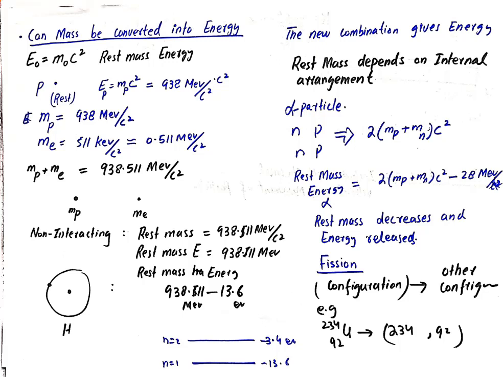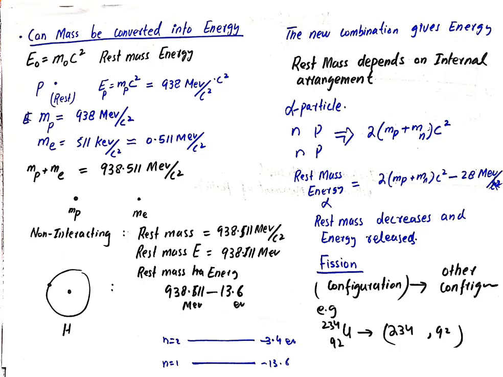So in the previous video I derived an expression for relativistic kinetic energy, and there we encountered this expression m naught c squared, which we call the rest mass energy. So the title of this video is: can mass be converted into energy, or what does E equals mc squared mean?